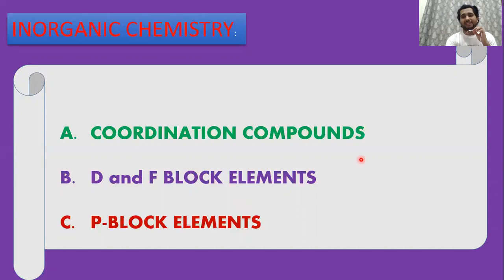So these chapters require the most amount of time, because there is nothing to use your brain on, it's only mugging up. Yes, you need to use a little brain in coordination compounds in CFT and VBT, but D and F and P block are purely mugging up chapters. If you don't want to study P block for boards, it's okay, you can skip it, but make sure you go through the important reactions, important structures, and all those.